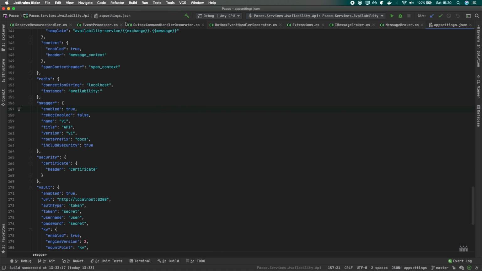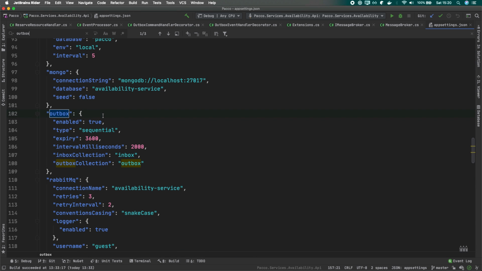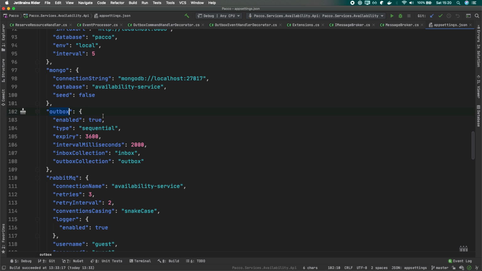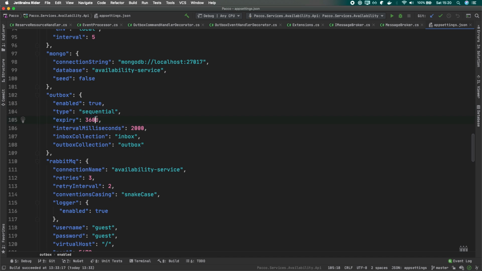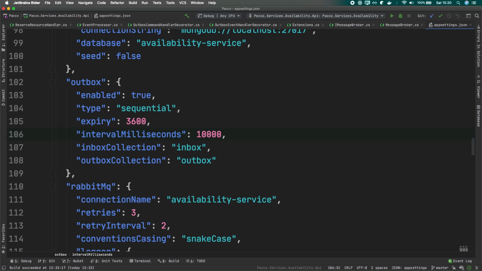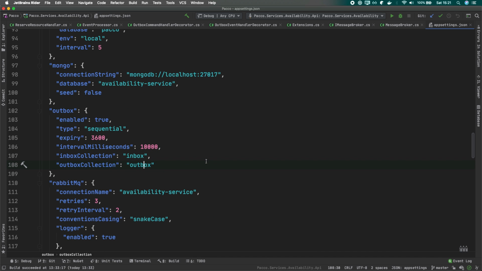So within the app settings, you can see that we have this Outbox section, and we have this optional feature switch, like for most of the settings, whether it's enabled or not. We have the interval, so maybe let's put it into 10 seconds, all right? So we'll see the messages actually will be sent only after a few seconds, and the names of our collections, which will be inbox and outbox in that case.